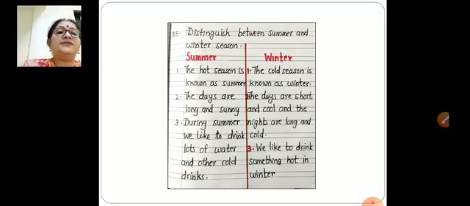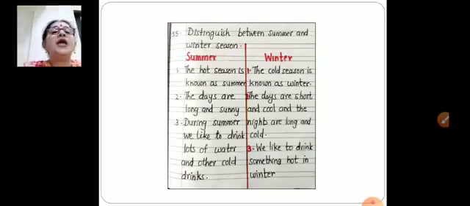And during summer season, we like to drink lots of water and other cold drinks. But in winter season, we like to drink something hot. Both are opposite. So these are the differences between summer and winter season.